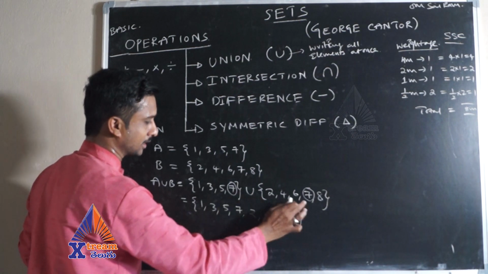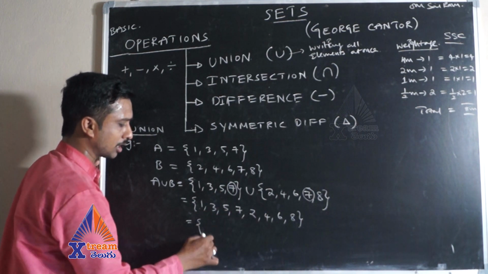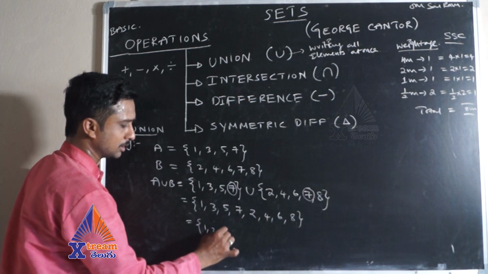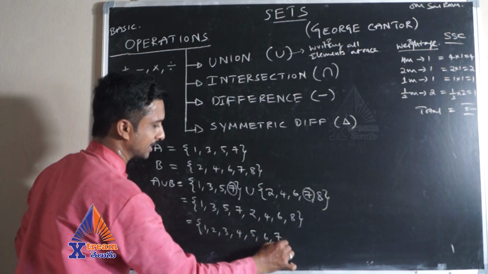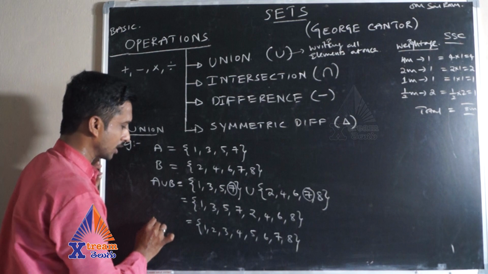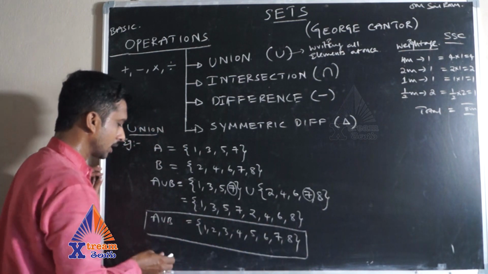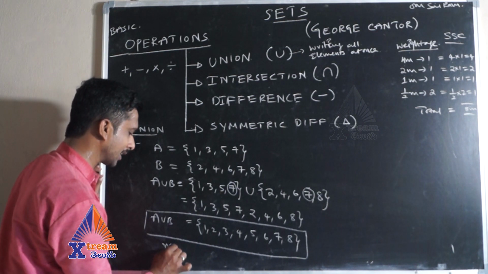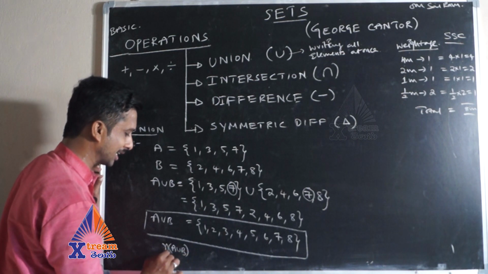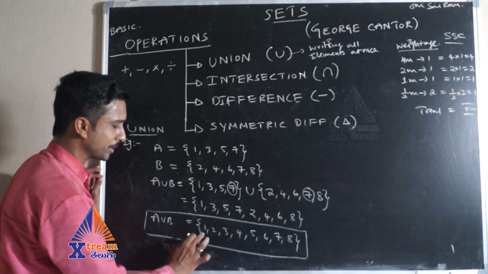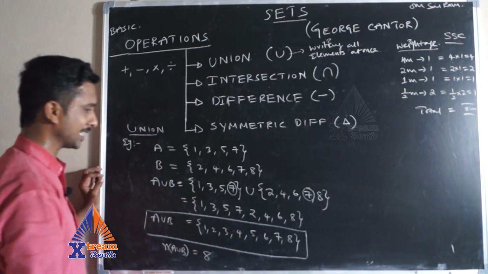Now if you want, you can arrange in order, or if you leave it also, no issue: 1, 2, 3, 4, 5, 6, 7, 8. This is A union B. Now, if you are asked to find the number of elements, n of A union B, where n indicates number, how many are there? 1, 2, 3, 4, 5, 6, 7, 8. So that number is 8.